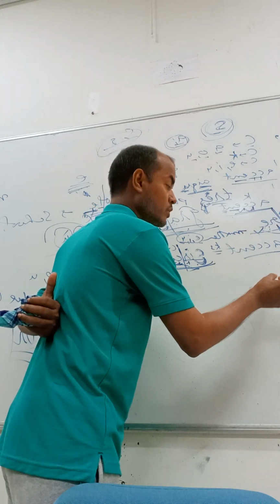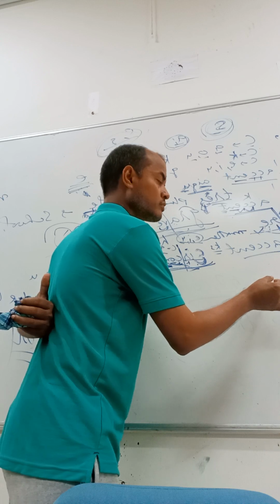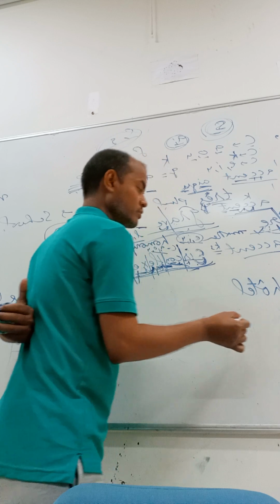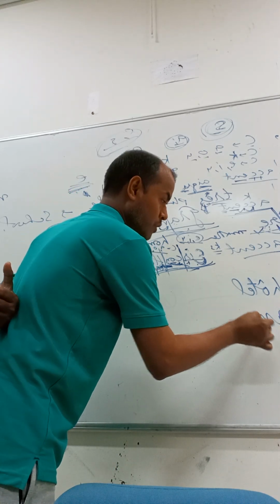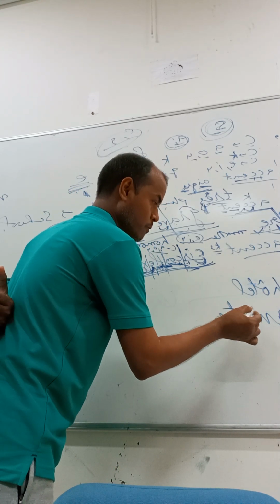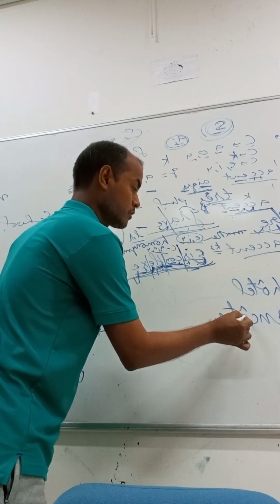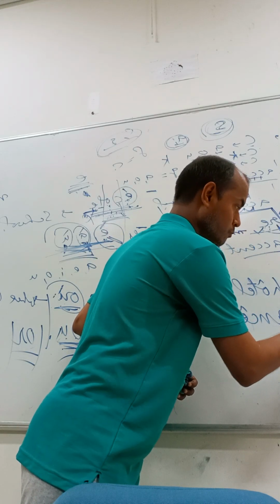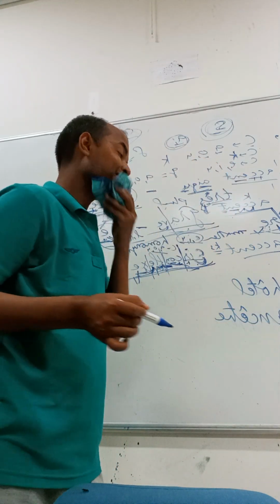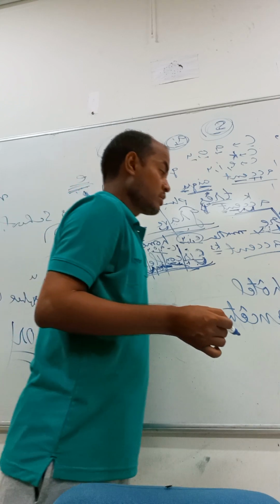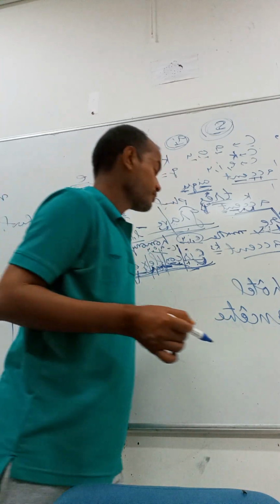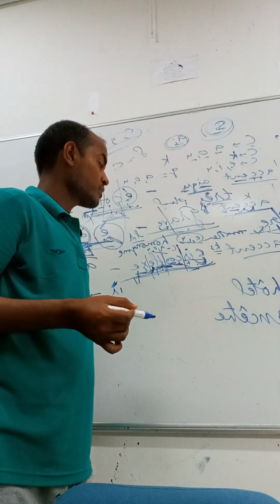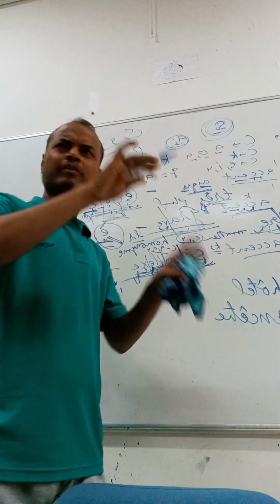There are so many words. Okay, we will keep 3 only.